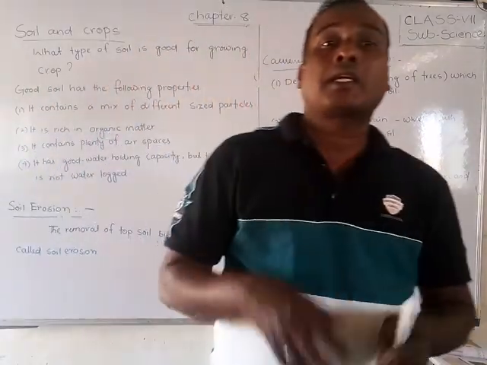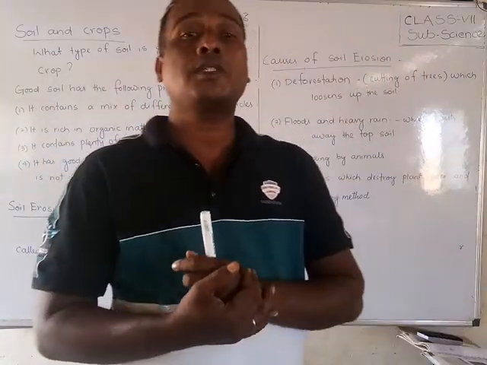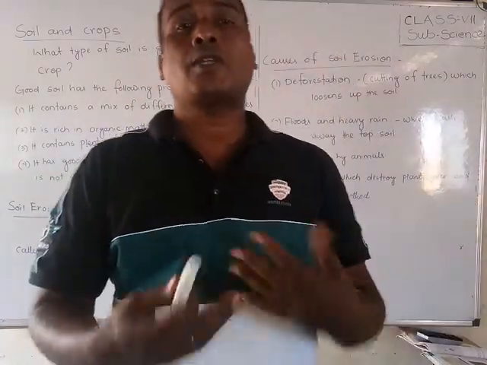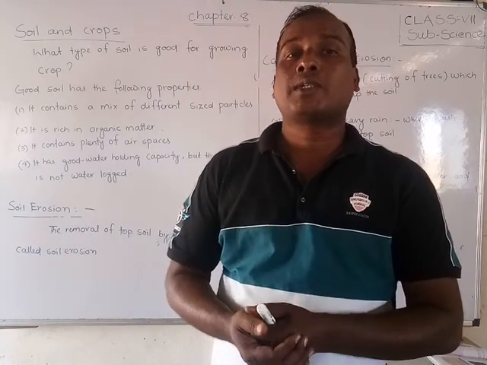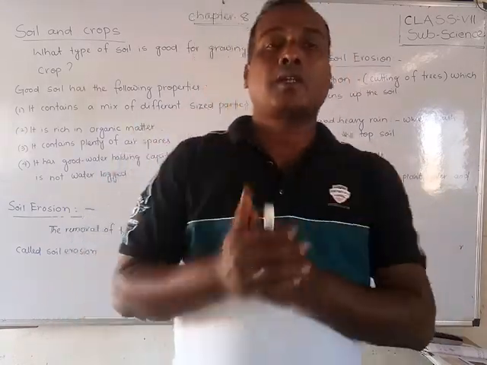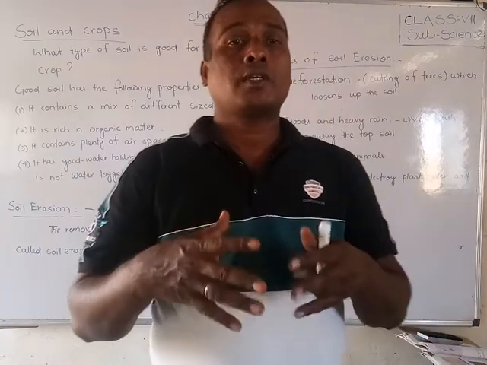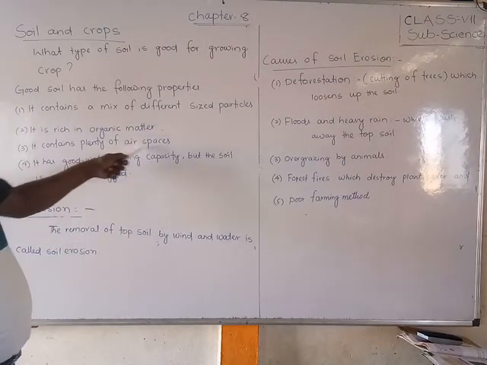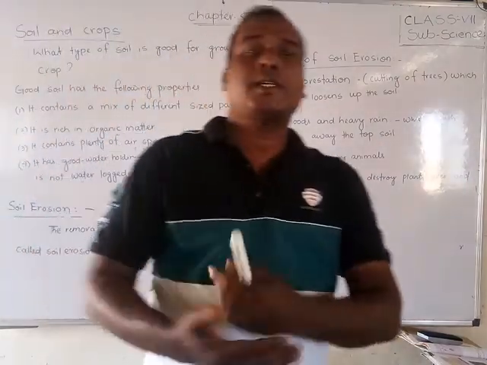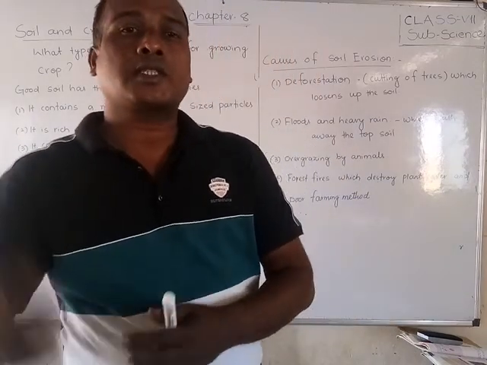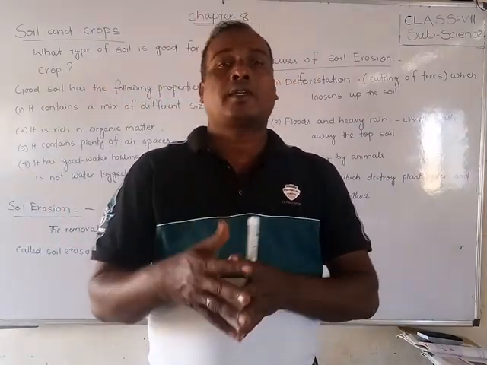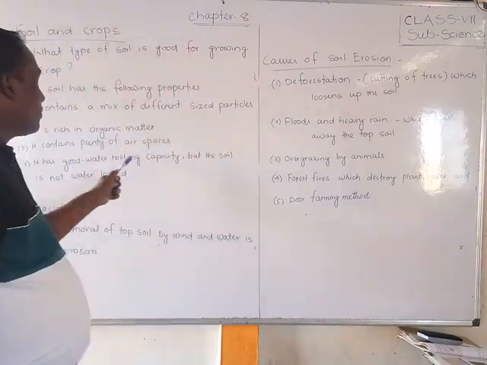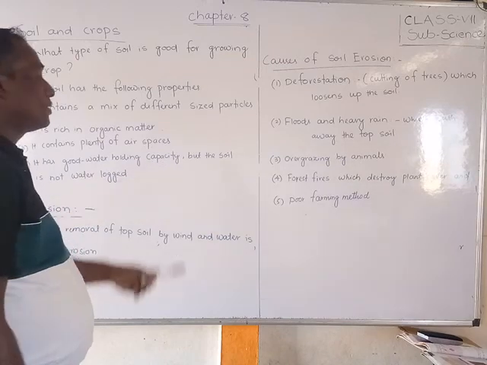Second, it is rich in organic matter. It should contain a large amount of humus. Humus means organic matter. If humus is there, then the plants will get nutrients, so plants can develop and grow very nicely. Third, it contains plenty of air space. If there is space, air can move in, and nitrogen gas can enter, and it can take in water.